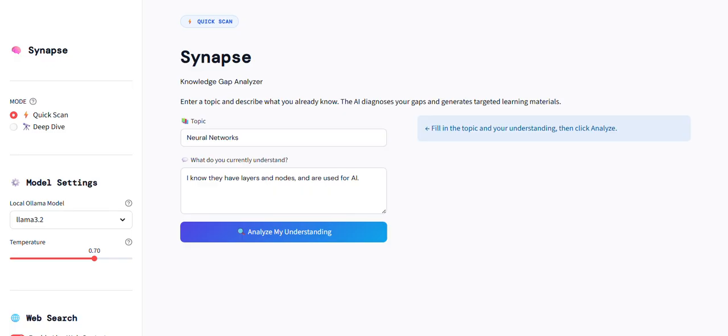And also it runs fully locally. There is no need for cloud, no API keys required, no subscription. And your data never leaves your machine. Whether you are a student preparing for an exam, a researcher stepping into unfamiliar territory, or a faculty member looking to understand where your students' conceptual gaps lie, Synapse shows you exactly where you are and exactly where to go next.